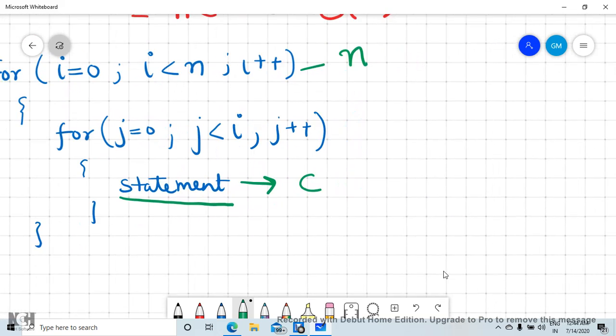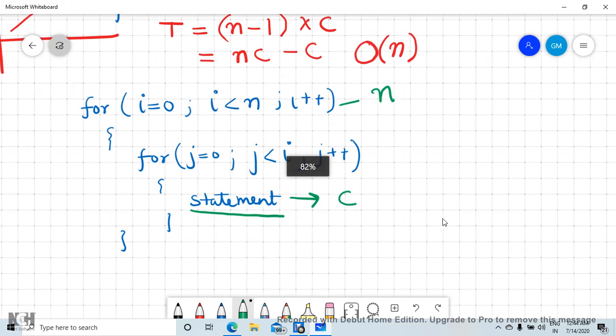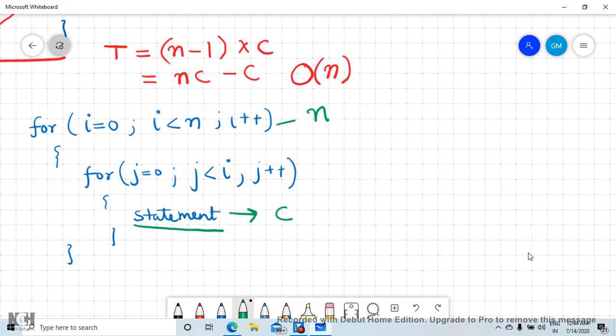Let us try to do one thing. When i is equal to 0, the statement will be executed 0 times. When i is equal to 1, the statement will be executed 1 time.